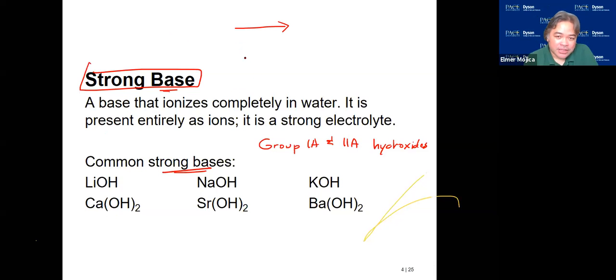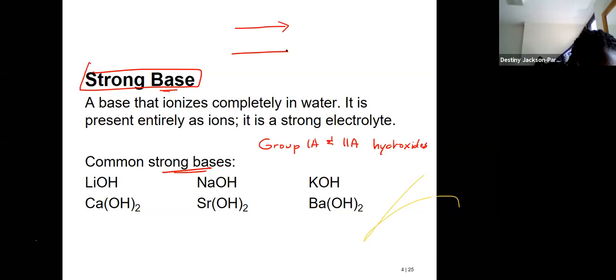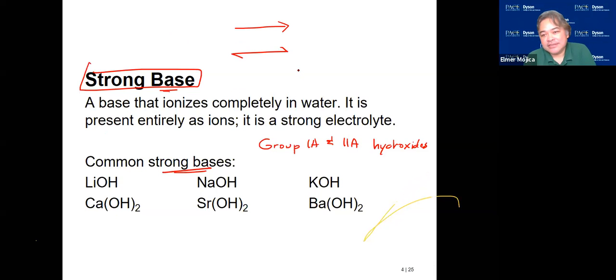If you have a weak acid or a weak base, then it will be a double-sided arrow. So for strong, the reaction is just one direction from reactant to product. But for the weak acid and weak base, you have a system at equilibrium because only a partial amount will dissociate.